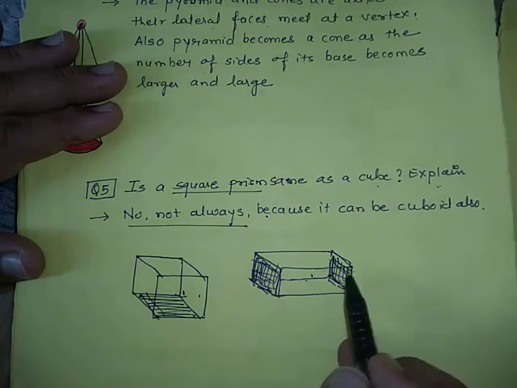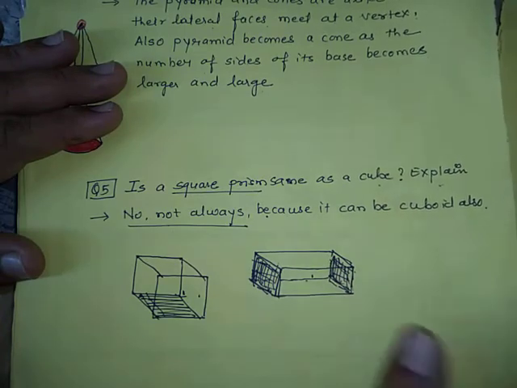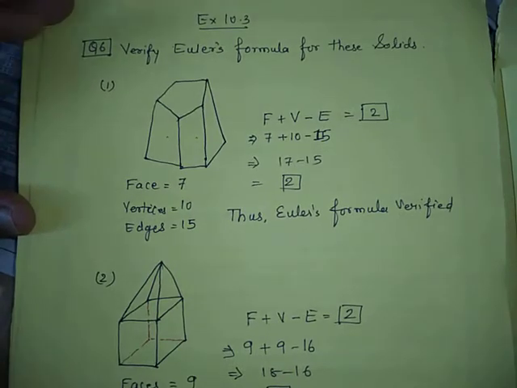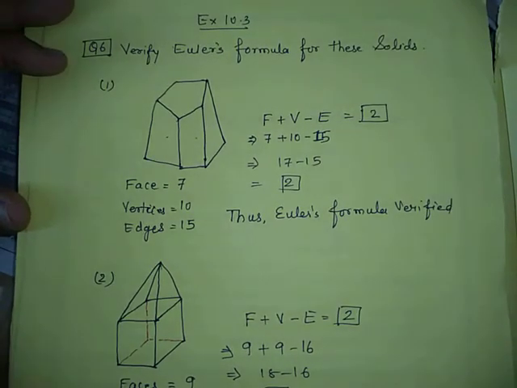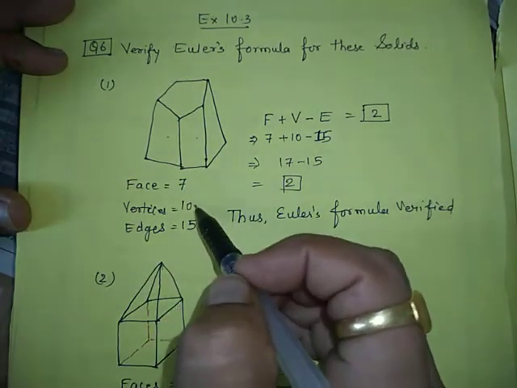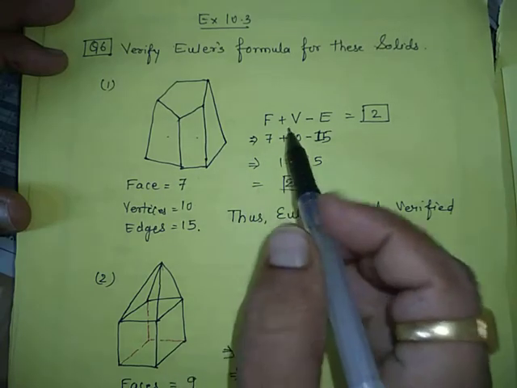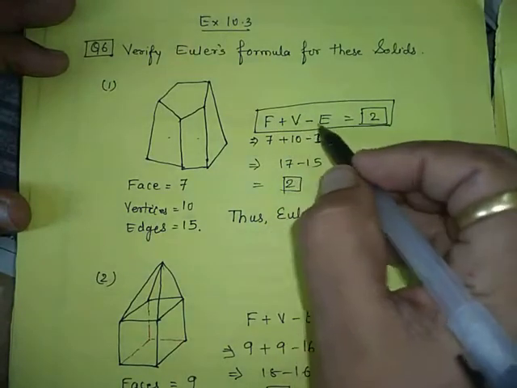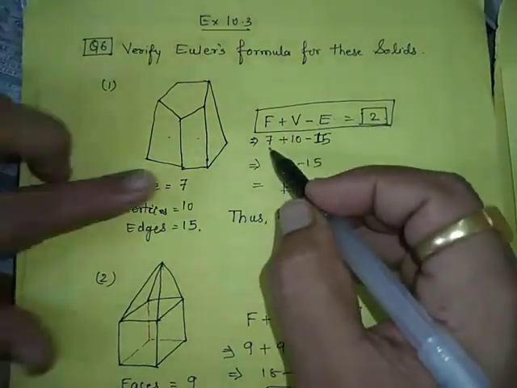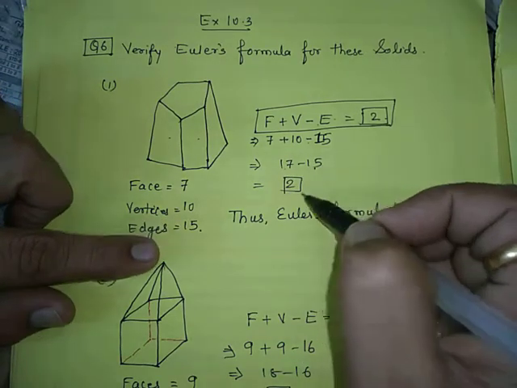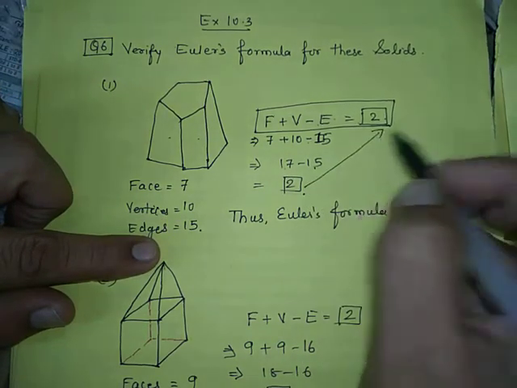Okay, if the base is square then this one. Then question number 6. Verify Euler's formula for these solids. The solid is given and faces, vertices and edges are given. So using the formula F plus V minus E is equal to 2. So F is 7, V is 10, minus 15. So 17 minus 15 is equal to 2. Yes, it is verified.